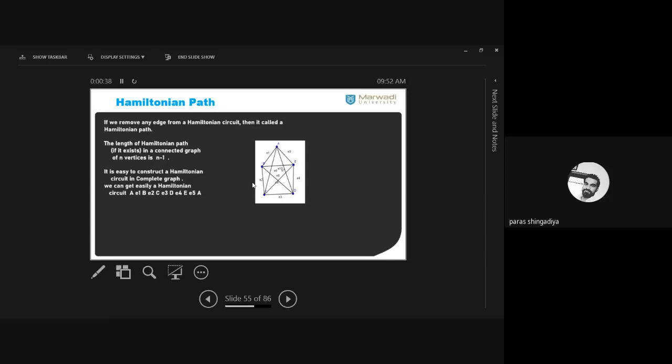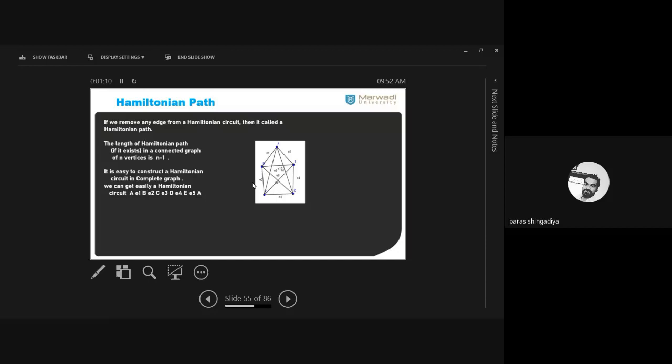And now here we can easily create a Hamiltonian circuit. You just move along the boundary only. Clear? From A to A, we can easily visit every vertex exactly one time and again reach back to the starting place. That means every complete graph, K7, K6, K9, K11, K25, any complete graph, is always a Hamiltonian graph. That is one of the examples of Hamiltonian graphs.